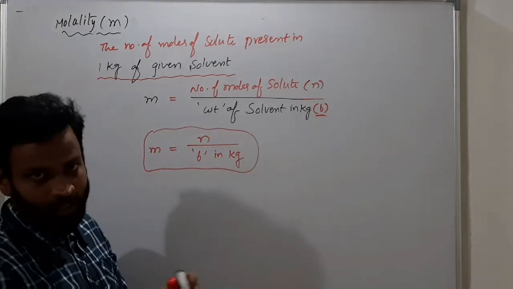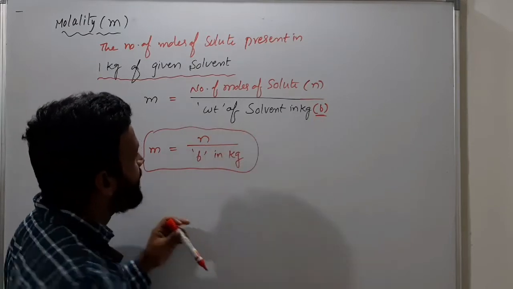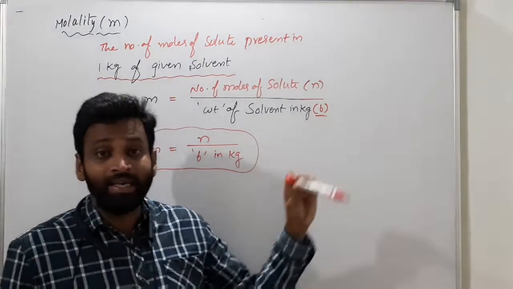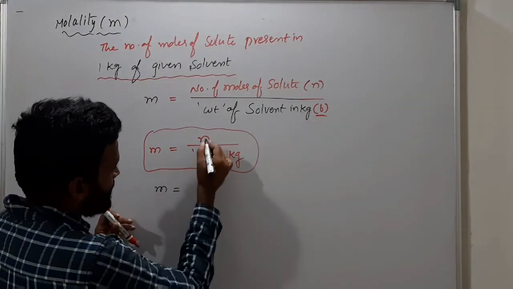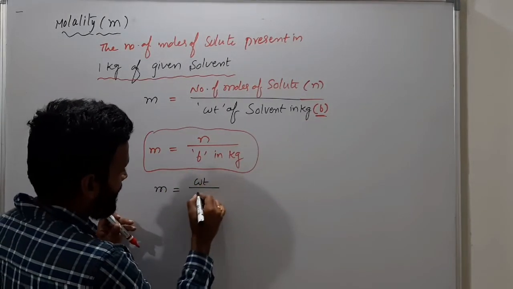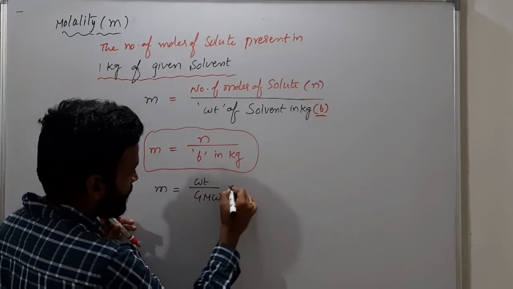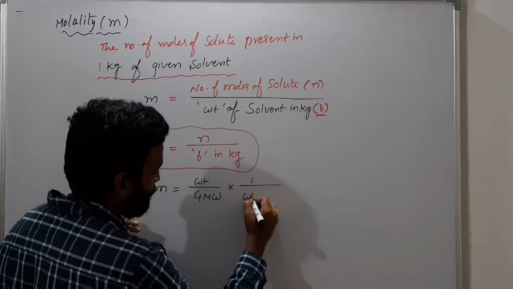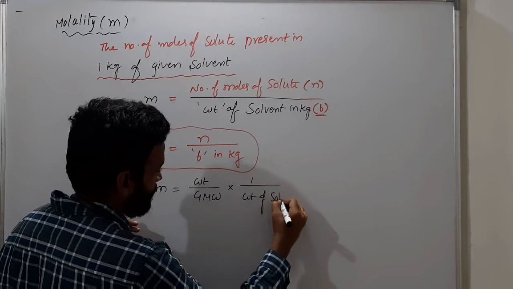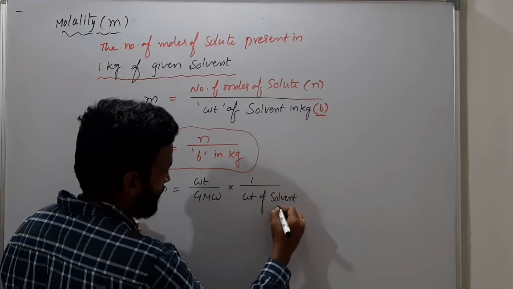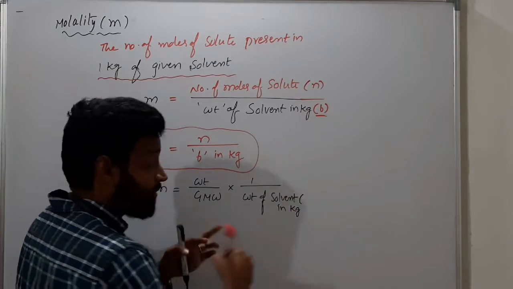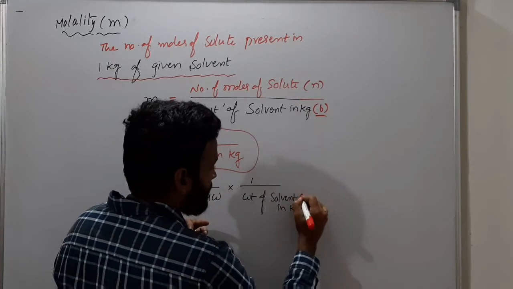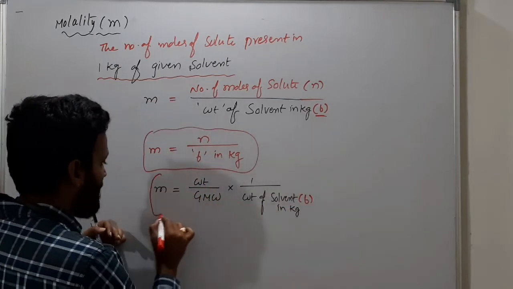What is b? Here it is very clearly given: weight of solvent in kg. So molality finally is weight by gram molecular weight into 1 by weight of solvent in kg, which I represented with small b, right? So this is molality.